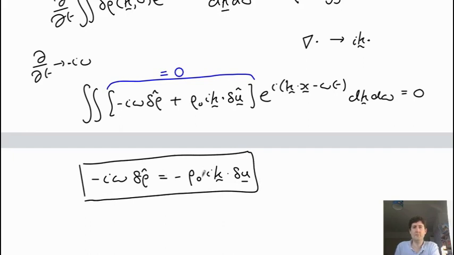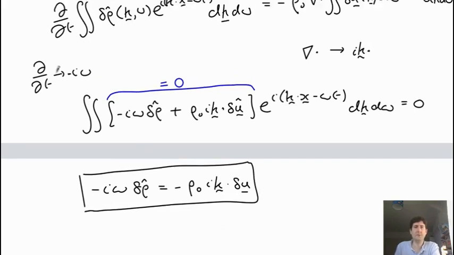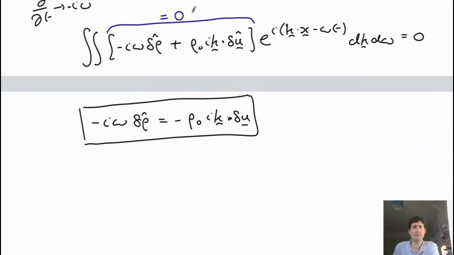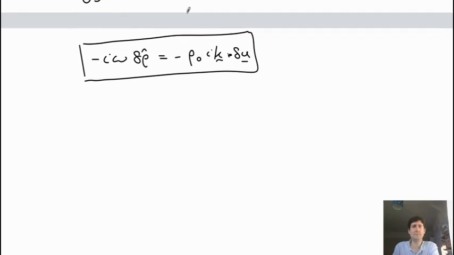So you can see it's the same equation we would have got if we simply replaced d by dt with minus i omega and replaced divergence with i k dot, and that's what you get at the end. But the justification is that you can write it out as an integral like this, and then just say that this argument must go to 0. And then you can do the same thing for the other equations, so I'll just write them out. But it's the same process.